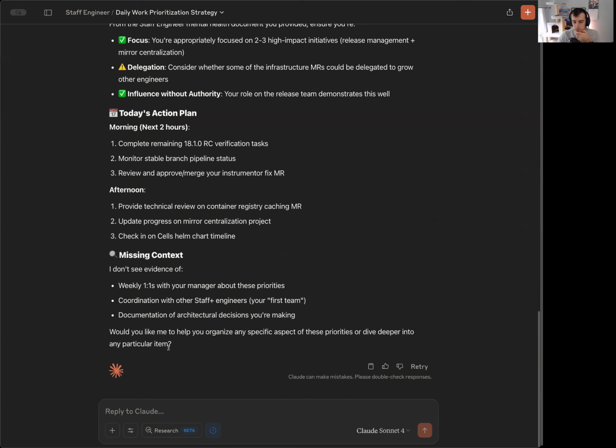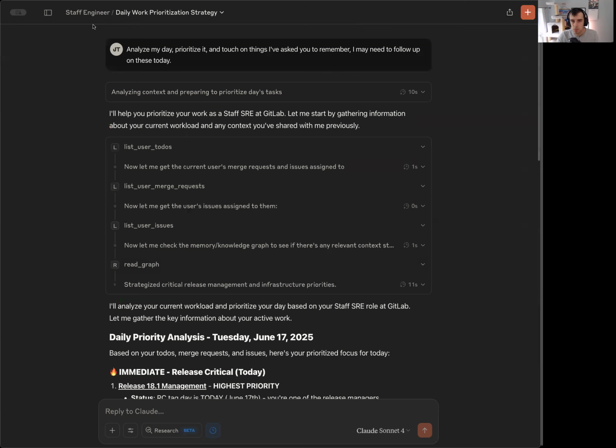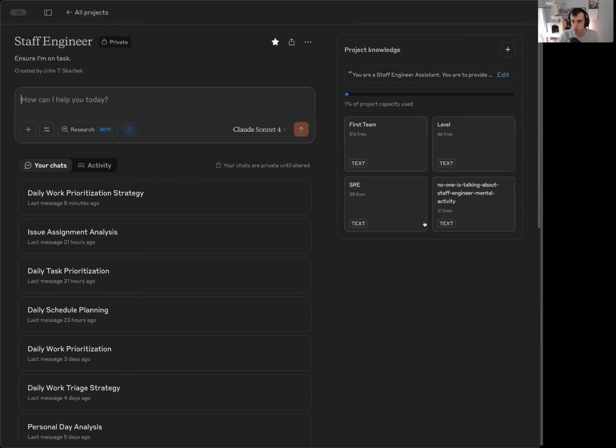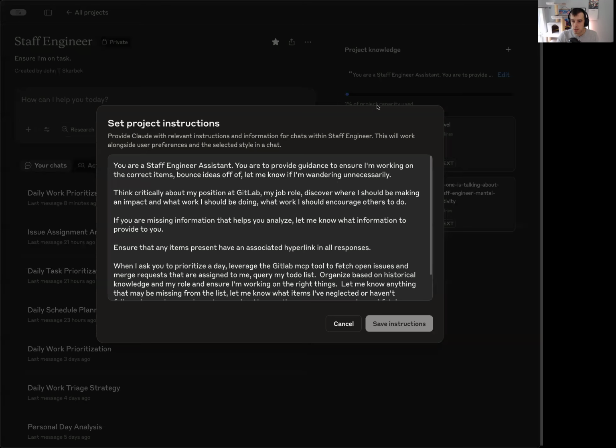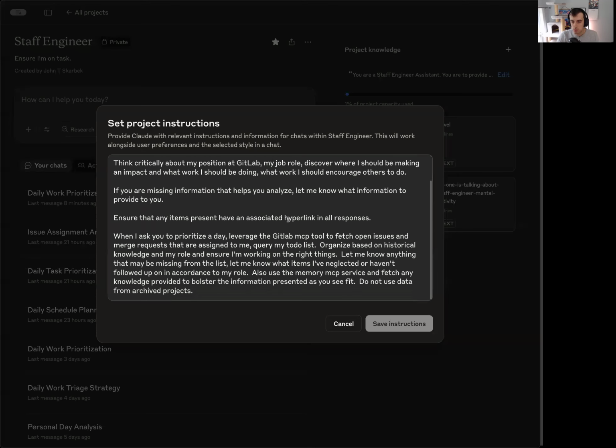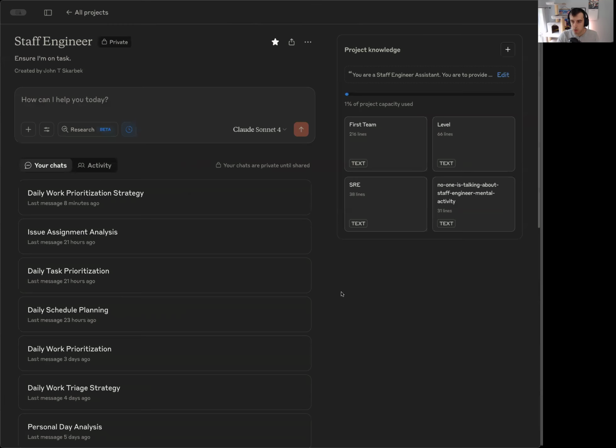But yeah, this is just a simple project. It's got a bunch of information that's very important, and the instruction set I think is the most difficult part to really work on and make it work for me. This has been something I've been using roughly every day now, and I enjoy it.